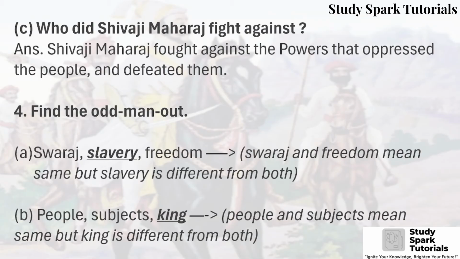Four, find the odd man out. A, Swarajya, slavery, freedom. So the correct answer is slavery. B, people, subjects, king. So here the odd man out is king. People and subjects mean the same, but king is different.